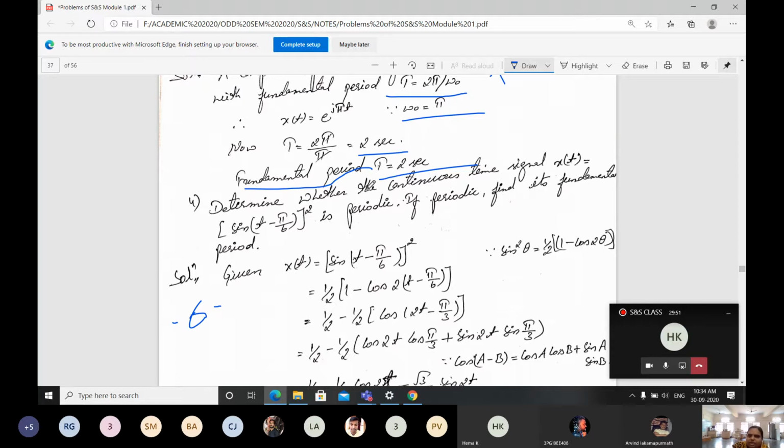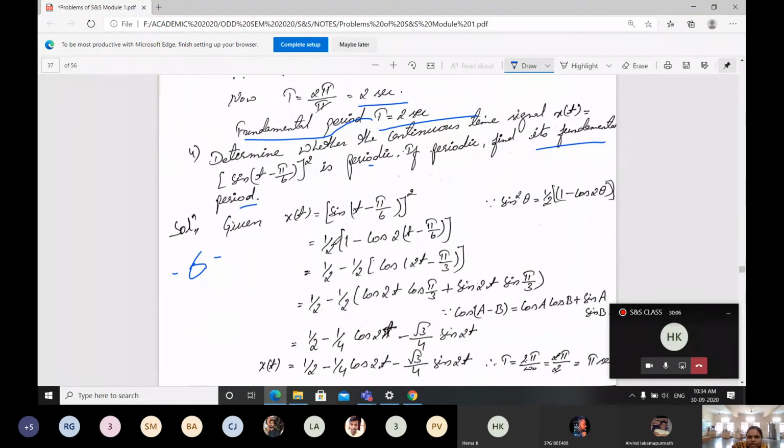Determine whether the continuous time signal x of t equals sine squared of t minus pi by 6 is periodic. If it is periodic, find its fundamental period. Again, what's given? The x of t signal is given to us, that is sine squared of t minus pi by 6.